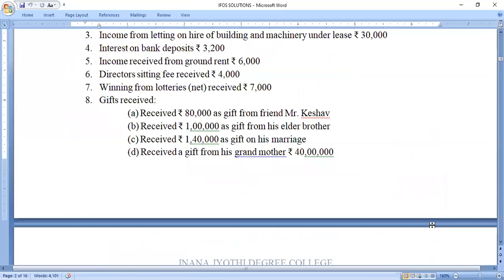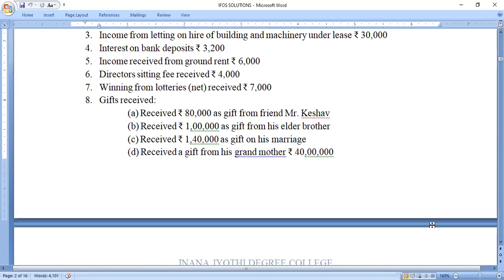Third one, income from letting on hire of building and machinery under lease, rupees 30,000. So it is also an income taxable under the head income from other sources. If you are receiving any income from letting on hire of building and machinery or any other equipment, we can claim deductions like depreciation or any repairs which have been made for that particular asset.